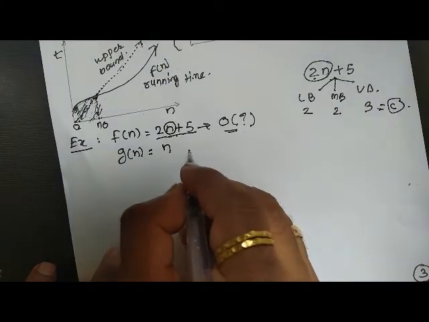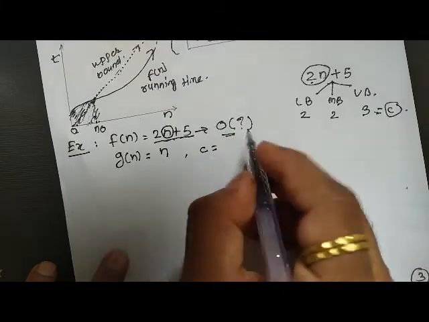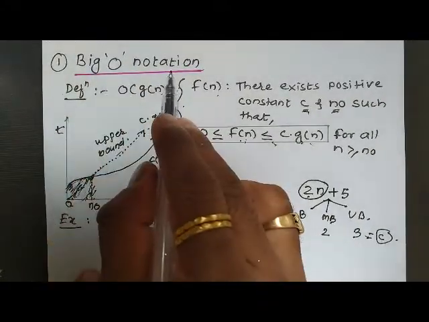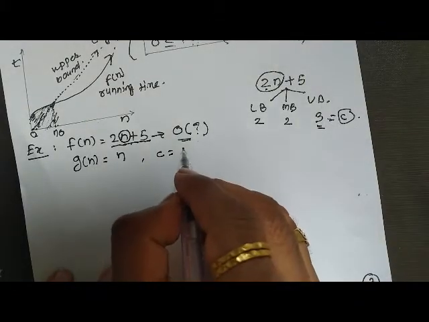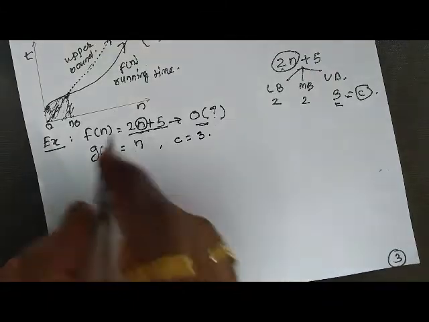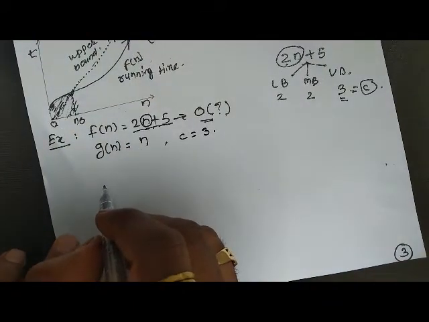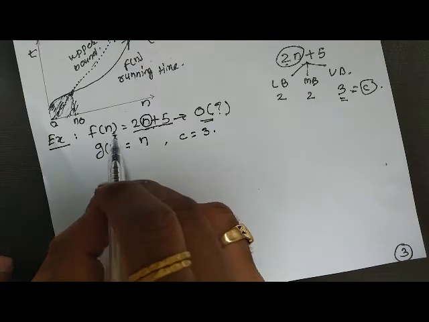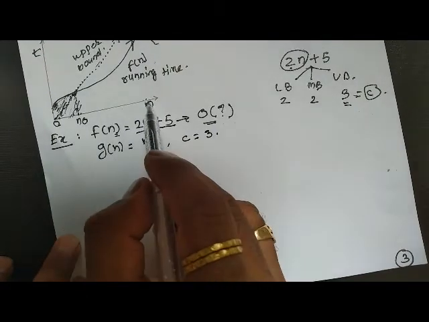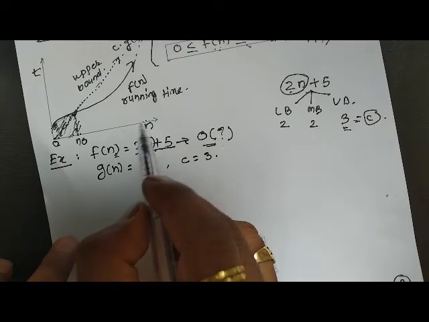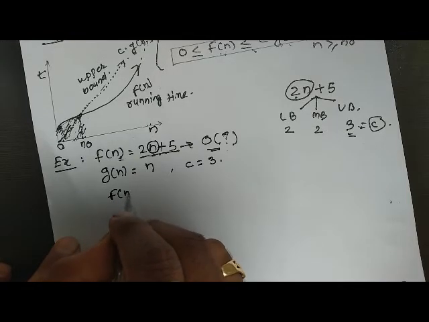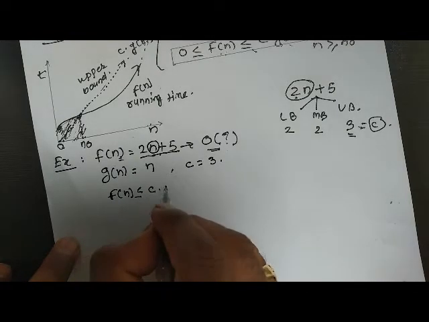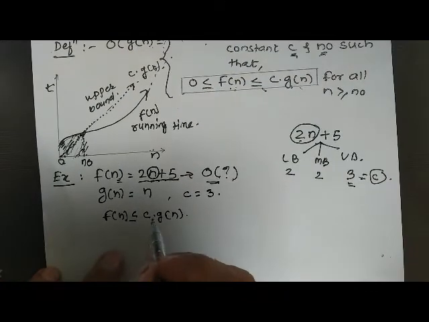All right, so g of n equal to n. As we are finding out the big O notation, that means worst case, that is upper bound, so we need to consider c equal to 3 here. Now we want to find out the value of n, which means the input. So our function is: f of n is less than or equal to c into g of n. This we need to prove.